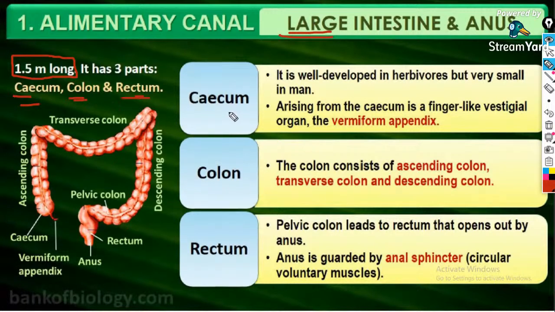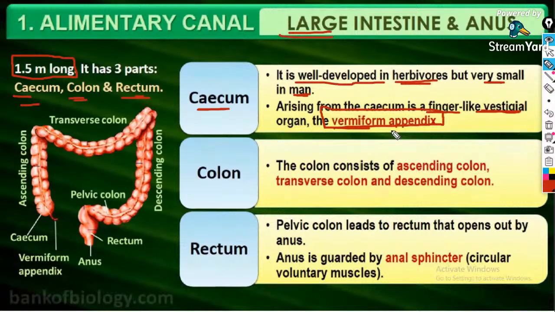So what can we say about the cecum? It is well developed in herbivores, but it is a very small structure in man. Arising from the cecum is a finger-like vestigial organ known as the vermiform appendix. What do you mean by vestigial organ? It means that in the primitive state, before evolution, the vermiform appendix played an important role in our body.